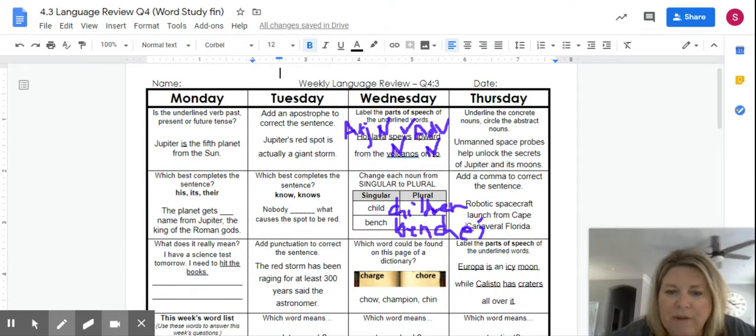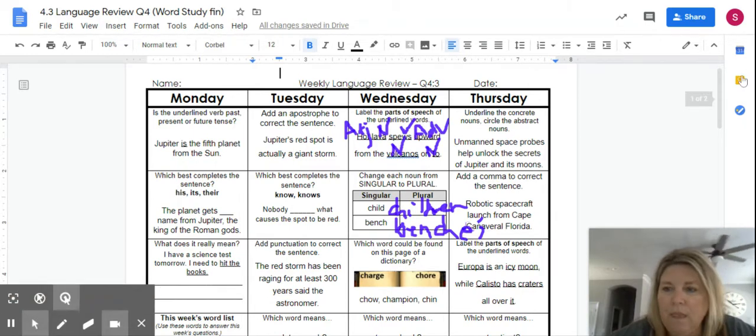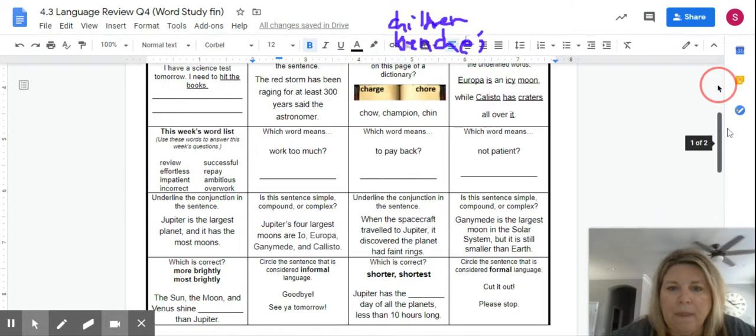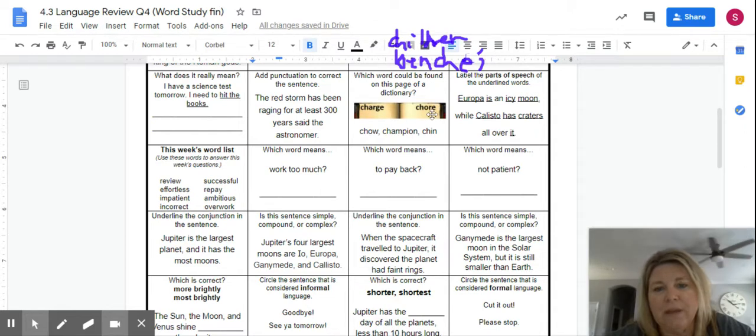Which word could be found on this page of a dictionary? All right, so I'm going to move this up a little bit. All right, so we're looking at the words chow, champion, or chin, and we want to know which of those words could we find between these two guide words. So this is going to be at the top of one page, and this is going to be at the bottom of the second page.